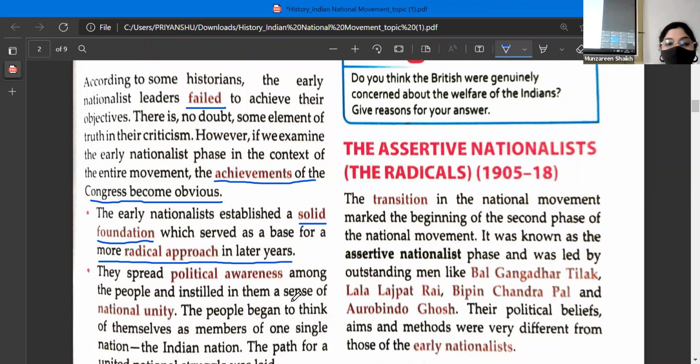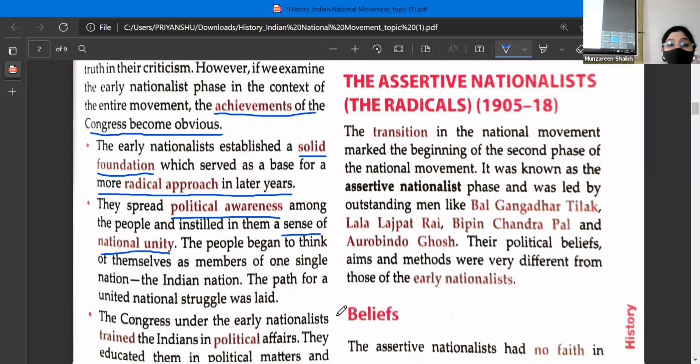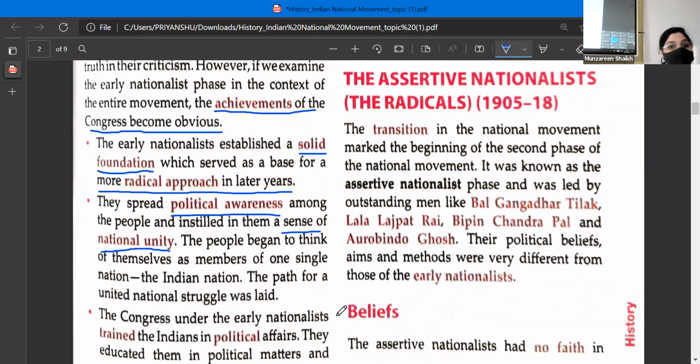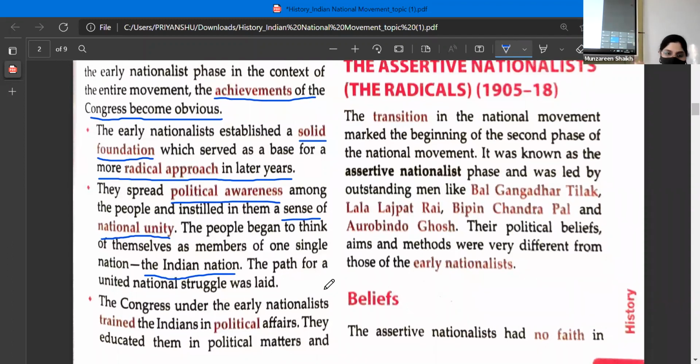They spread political awareness among the people and instilled in them a sense of national unity. This is very important. So the early phase created political awareness and it instilled a sense of national unity among the people. They began to think of themselves as members of one single nation, that is the Indian nation. It is only because of the first phase that the Indians got this feeling, the sense of belongingness, that whether it is north, south, east or west, we are one. And how are we one? We are Indians. All right.